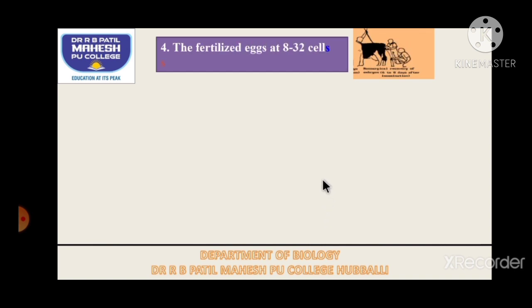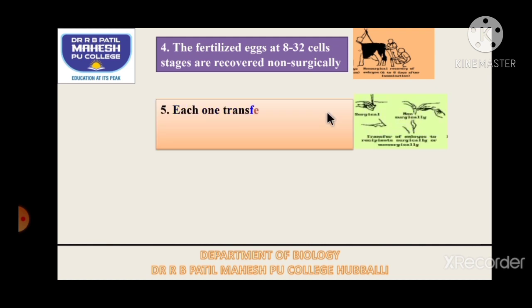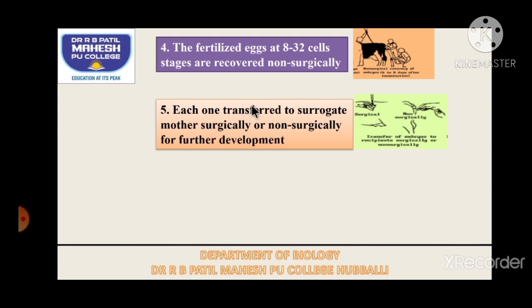After that, the fertilized eggs, at 8 to 32 celled stage, will be removed non-surgically through the retrovaginal method, and then they are examined. After examination, each of the eggs will be transferred to a surrogate mother surgically or non-surgically for further development.